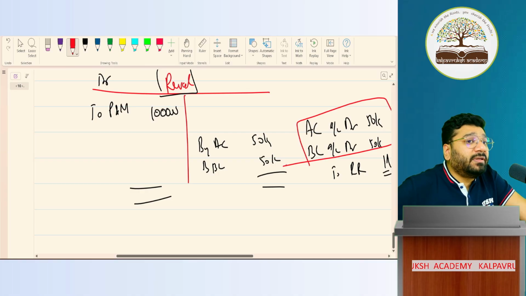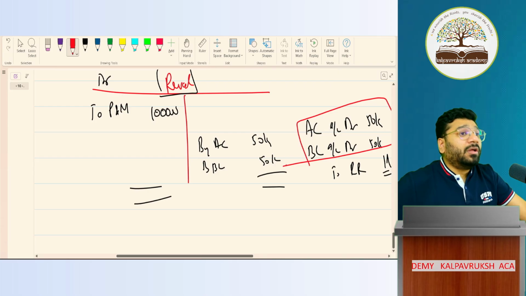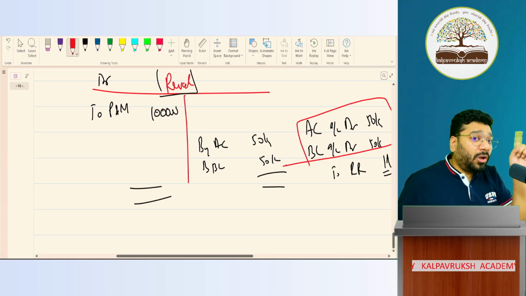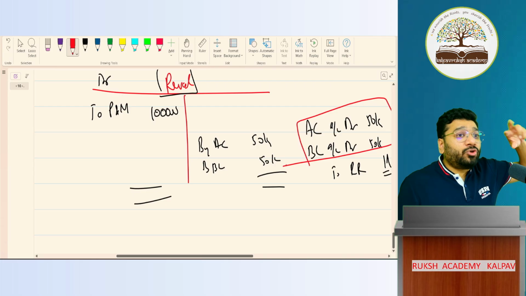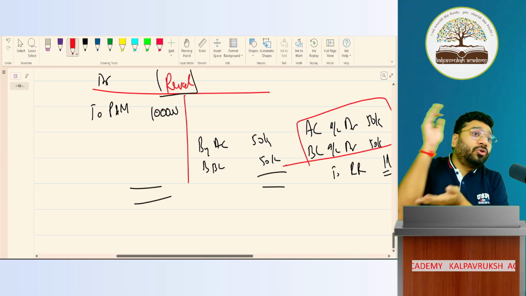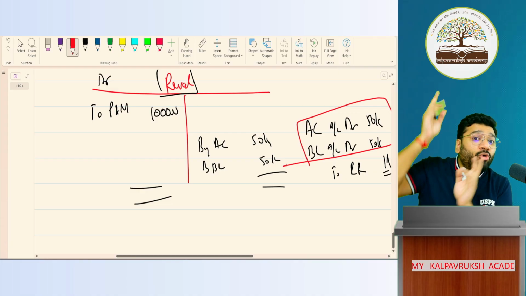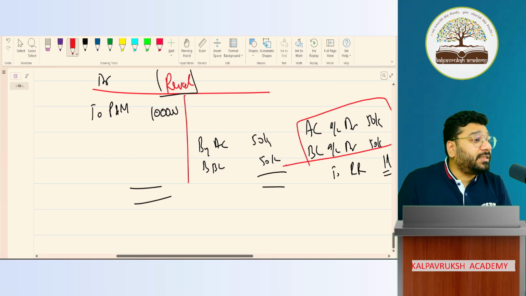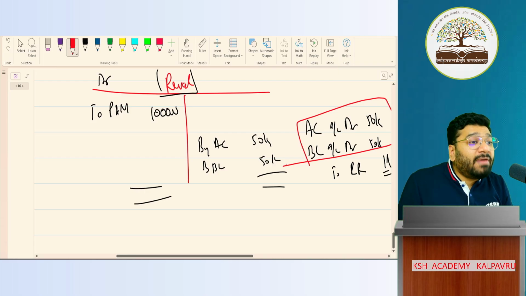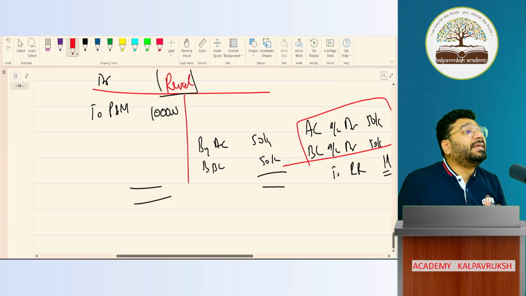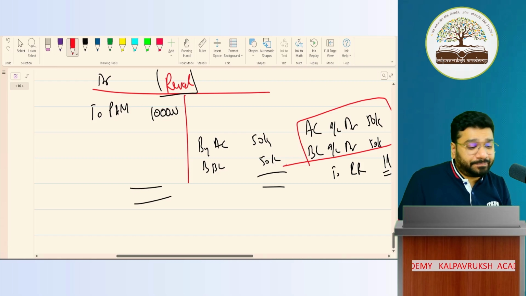Why is revaluation done? If revaluation is not done, the olden period's profit or loss will go to the new period. Old period's profit should be going to them in what ratio? Old ratio. Since you don't revalue it, it'll go to the new period and in the new ratio. Who will fight? Partners will fight with each other. To avoid fighting, we recommend to do revaluation of assets and liabilities on the date of reconstitution. Got it, not got it?